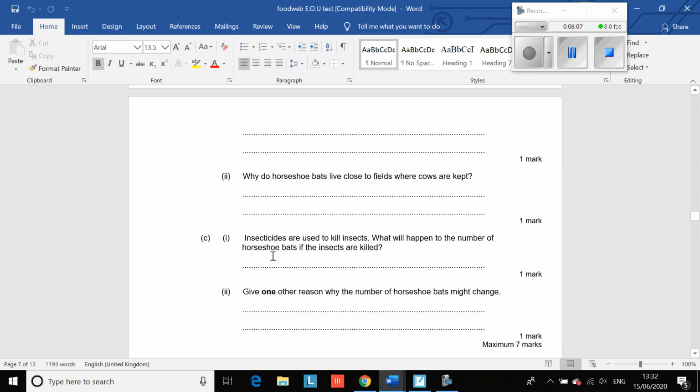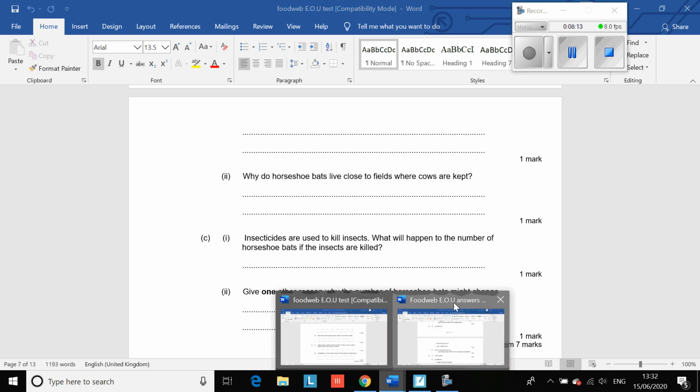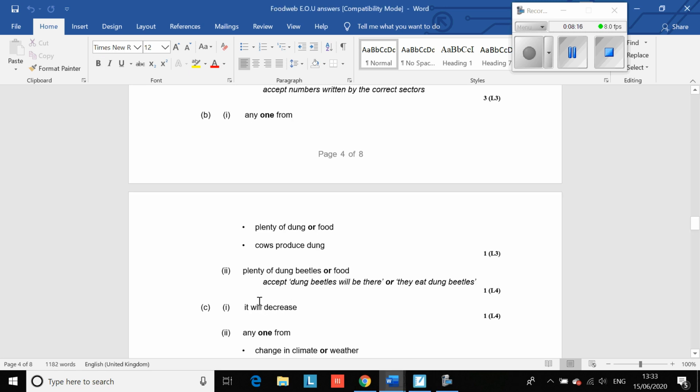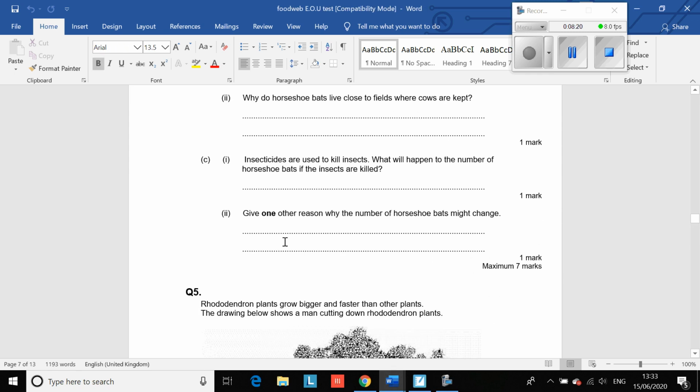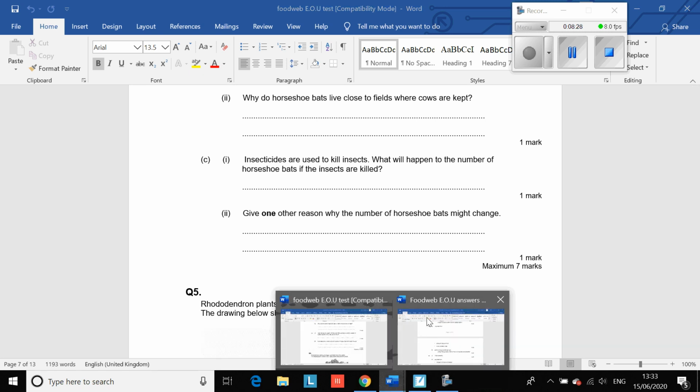C, insecticides are used to kill insects. What will happen to the number of horseshoe bats if insects are killed? It will decrease or go down. And give one other reason why the number of horseshoe bats might change. So is there any other reason why the number of bats could just for some reason change?